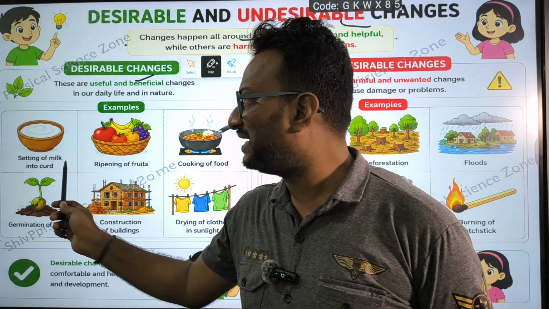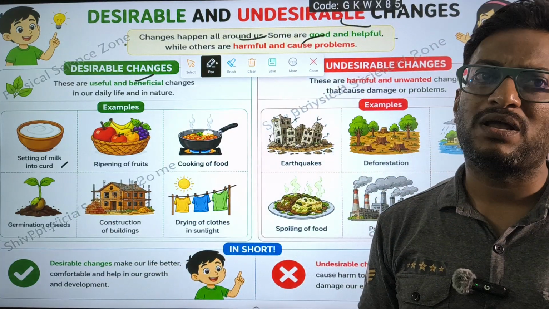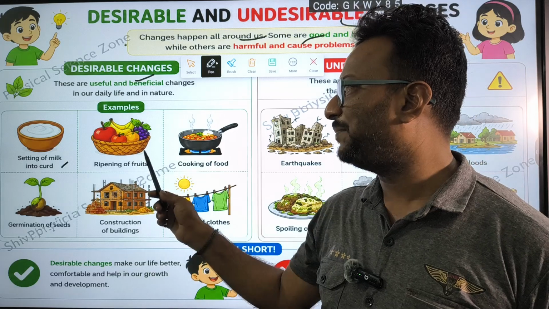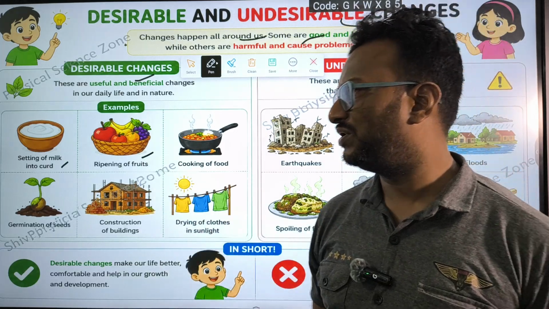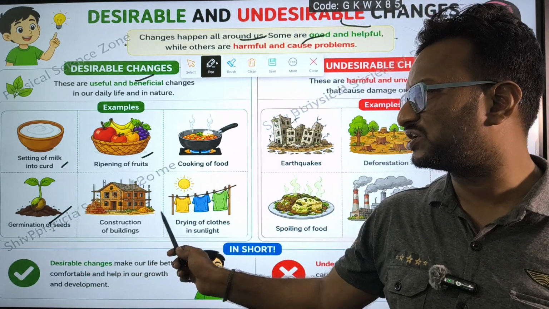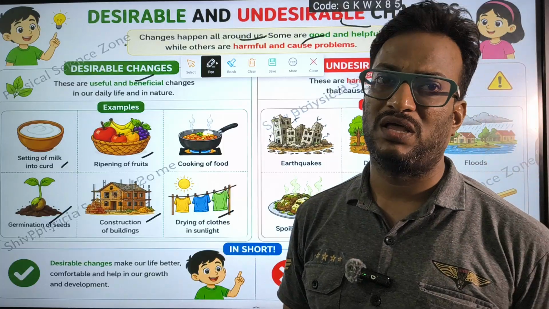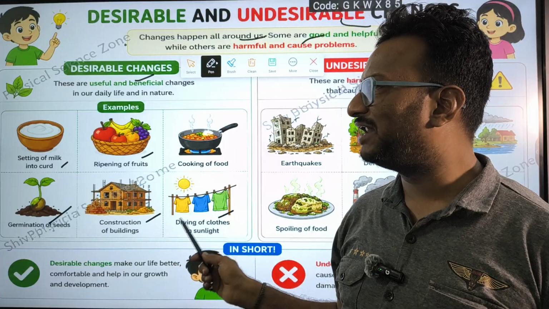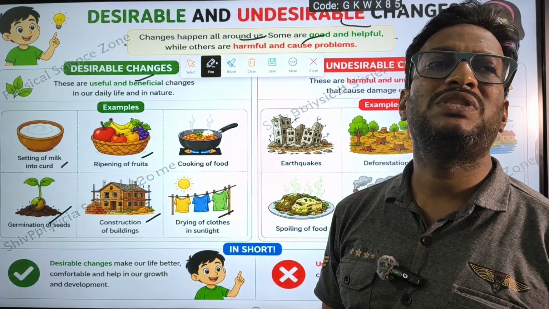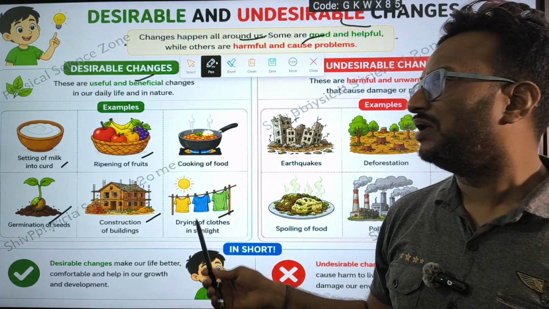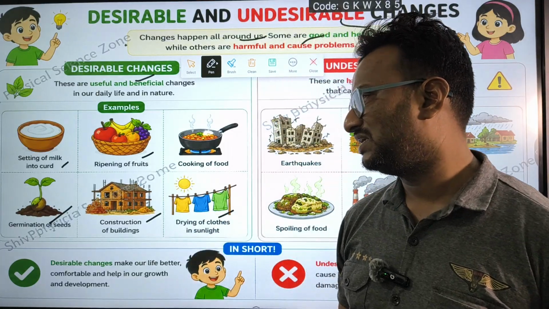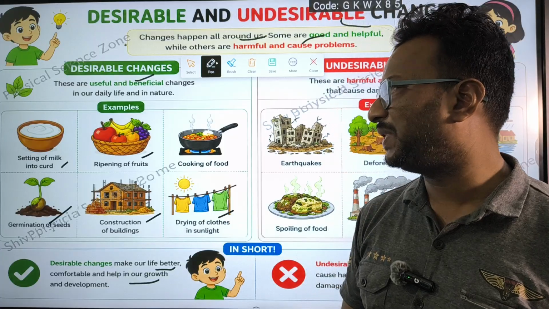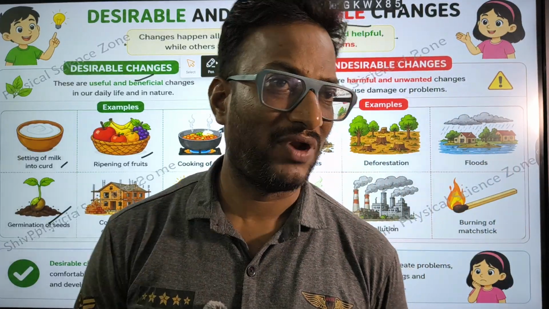Example, setting of milk into curd, milk converting into curd, which is useful. Ripening of fruits, cooking of food, germination of seeds, construction of buildings, drying of clothes. These are all helpful to human beings, so they will be listed under desirable changes. They make our life better, comfortable and help in growth and development.